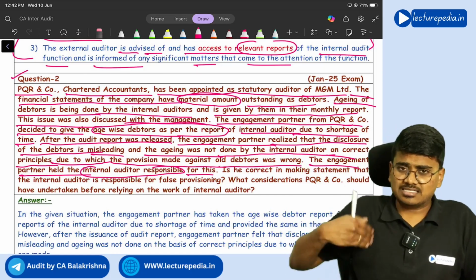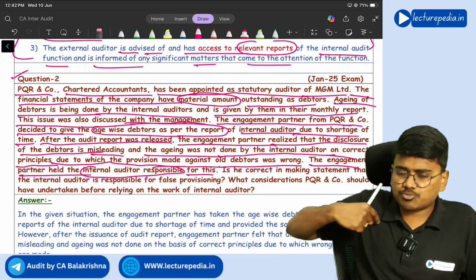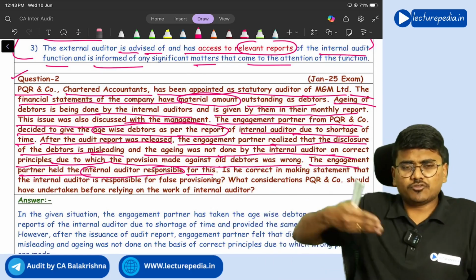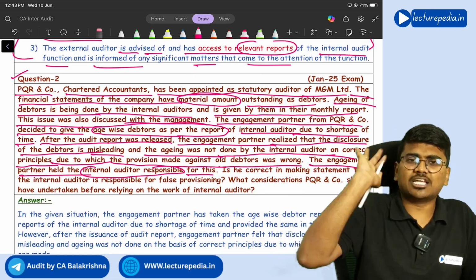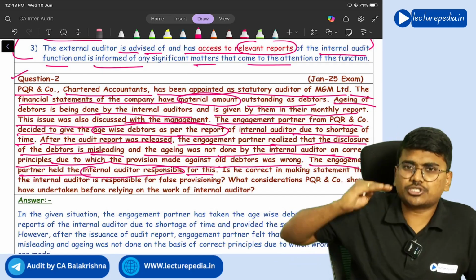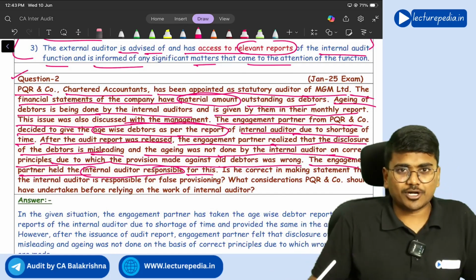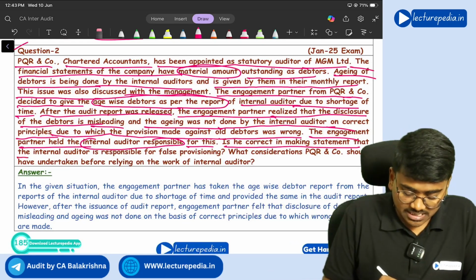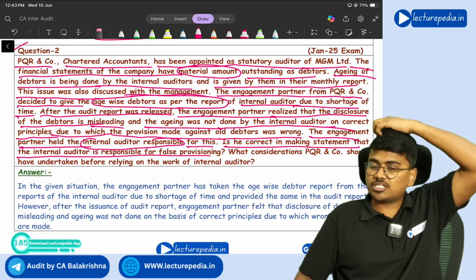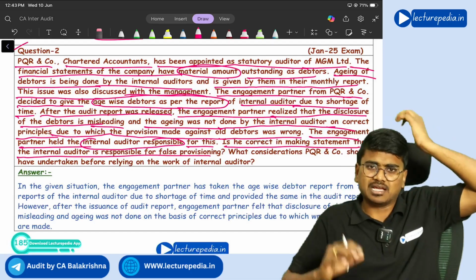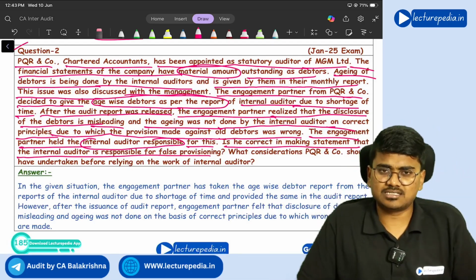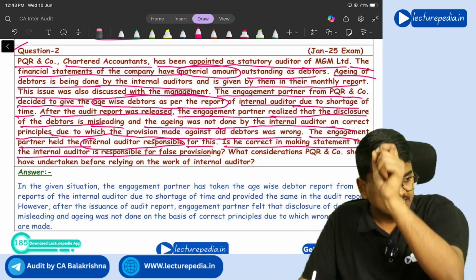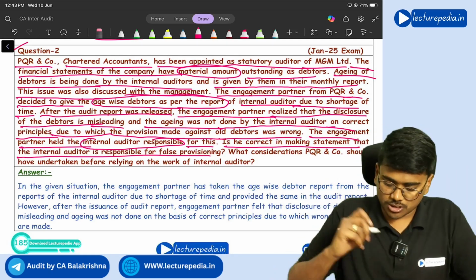So while deciding to use the work of the internal auditor, it is the responsibility of the external auditor to verify properly, to review that work. Without reviewing, you have used it, so you only will be responsible for your opinion. You cannot push the responsibility onto the internal auditor. Getting it? Is he correct in stating that the internal auditor is responsible for the false provisioning? The answer is no. The external auditor himself will be responsible for that false provision.